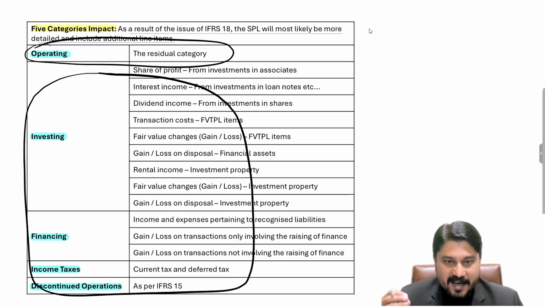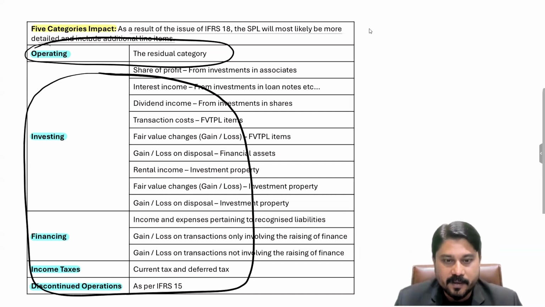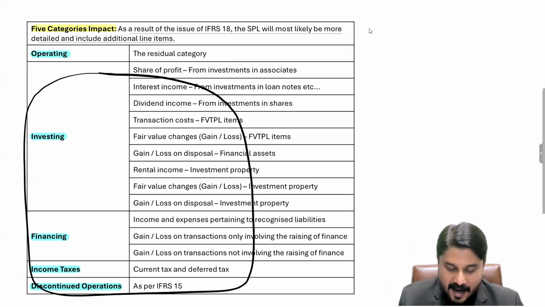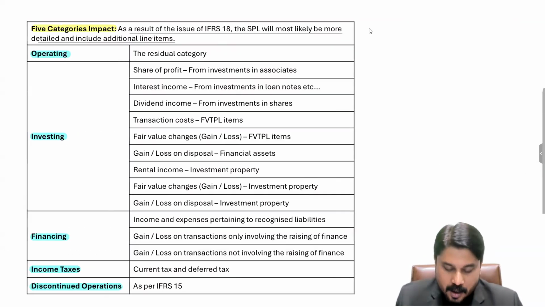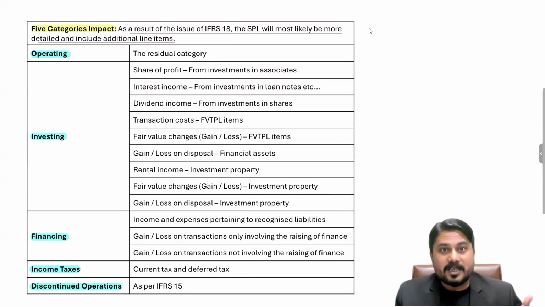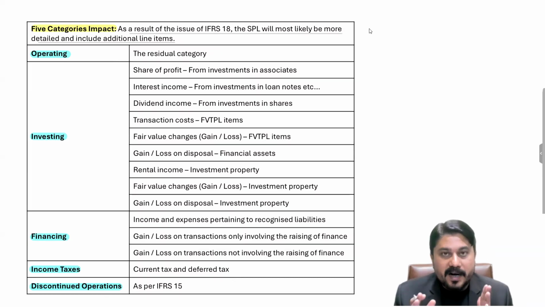Meaning if any element is not there in the investing category, not in the financing category, not pertaining to the income taxes category, and the 5th one, discontinued operations, then that will be reported under the operating category. That's the residual category. And what could be the investing category elements? What income and expenses are to be reported under the investing category? Any income and expense pertaining to the investments of a business.